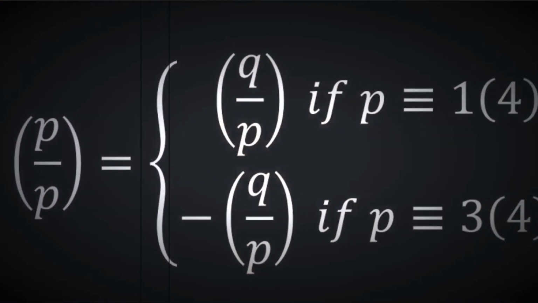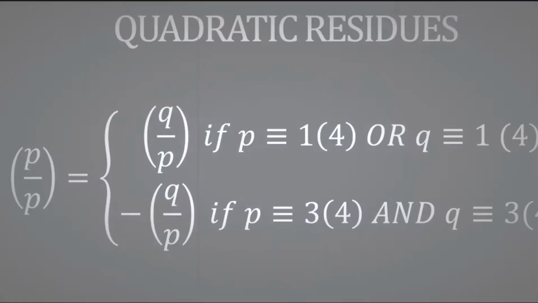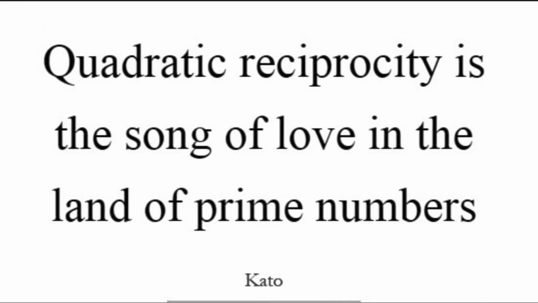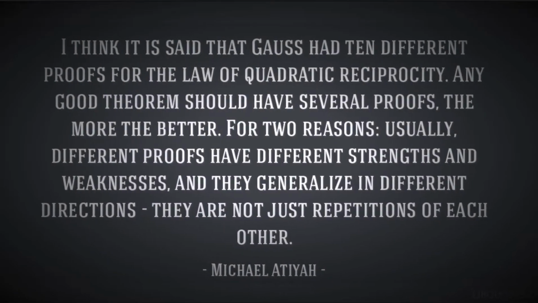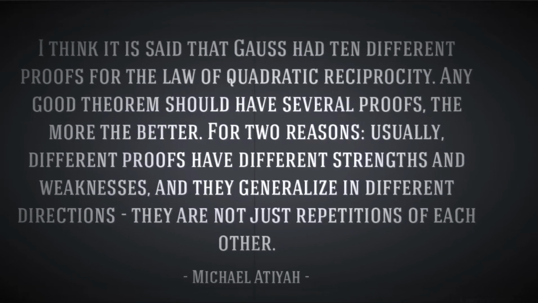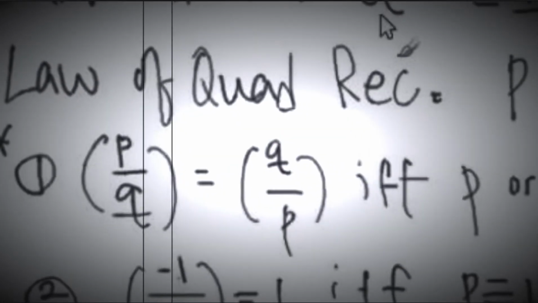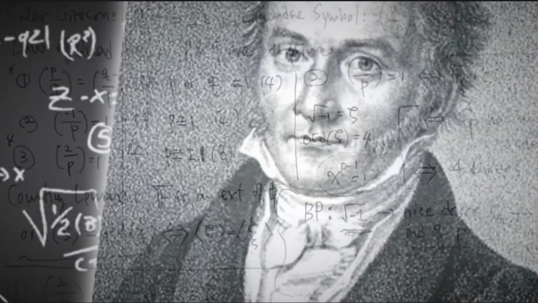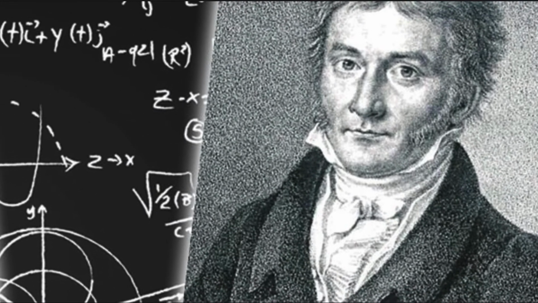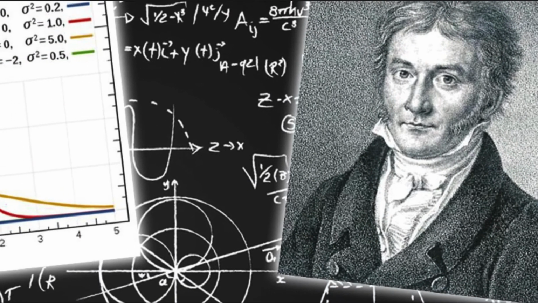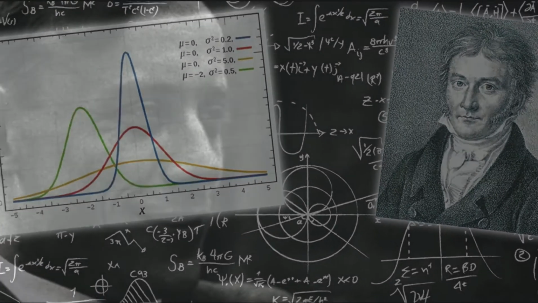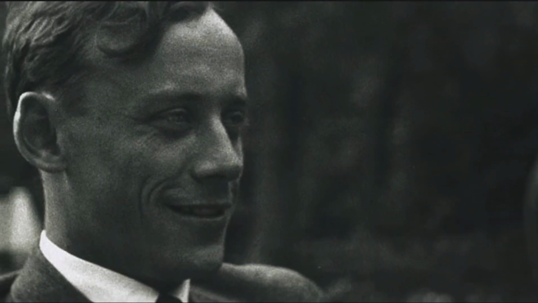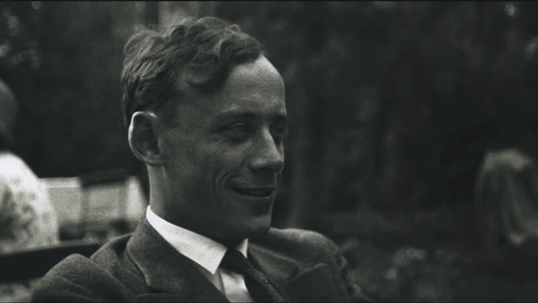One of Gauss' proudest achievements was the quadratic reciprocity. He called it his golden theorem. Gauss attempted 10 different proofs of quadratic reciprocity, each of them generalizing in a different direction. The reason is because quadratic reciprocity encompasses many deep ideas. In this video, we're gonna get a glimpse of some of these ideas via Artin's generalization.